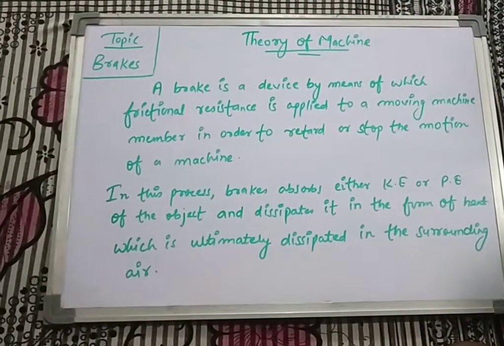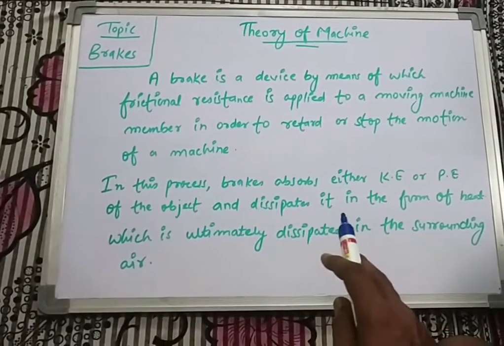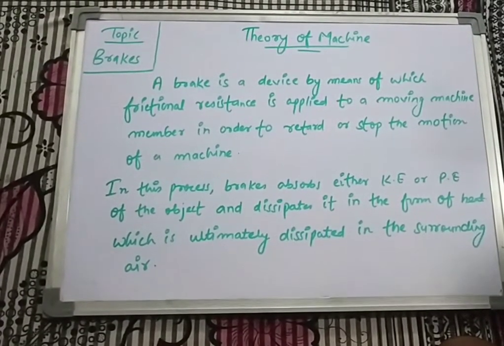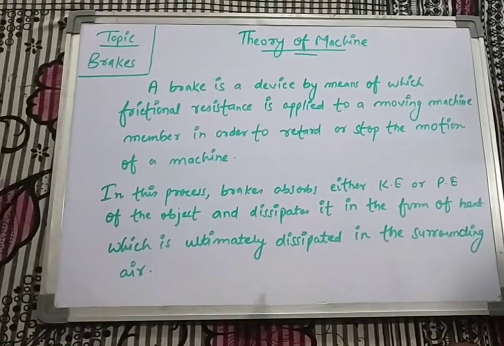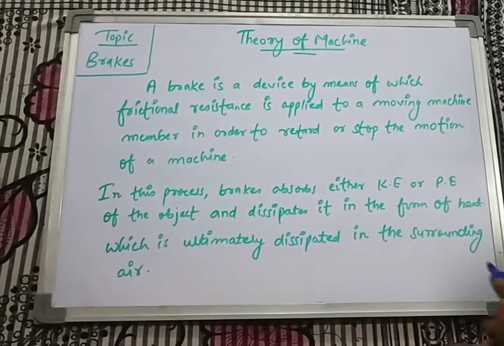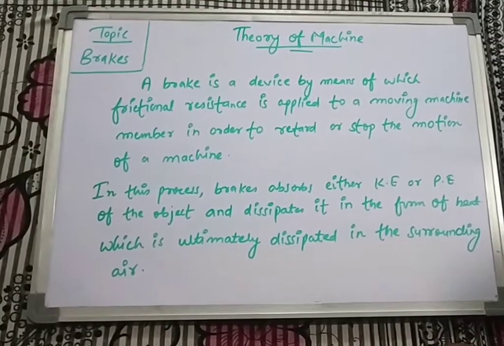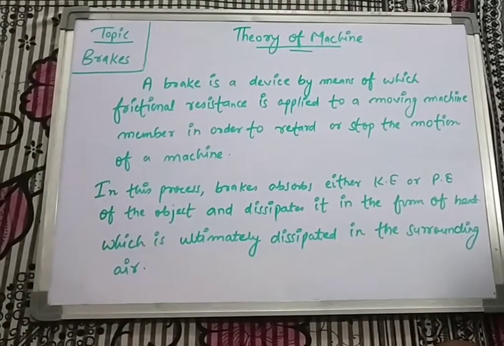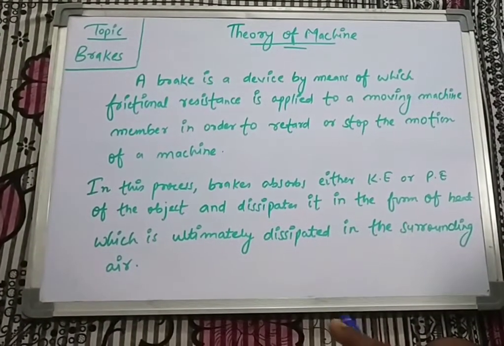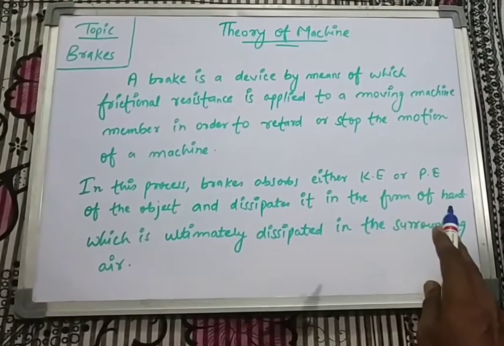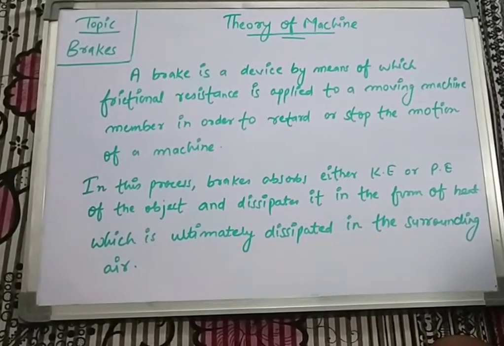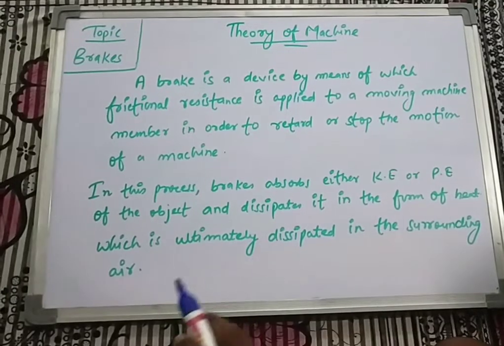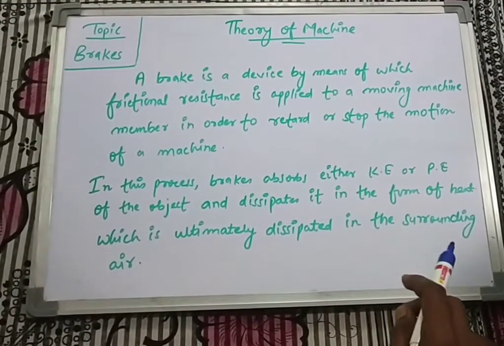So how does this brake work? In this process, the brake absorbs either the kinetic energy or the potential energy of the object. That means if the machine is moving, then kinetic energy is absorbed, or the potential energy is dissipated by that moving machine. In the case of lifts or elevators, the potential energy of that object is dissipated, and it is dissipated in the form of heat. That means the kinetic or potential energy absorbed is dissipated in the form of heat, which is ultimately dissipated in the surrounding air.